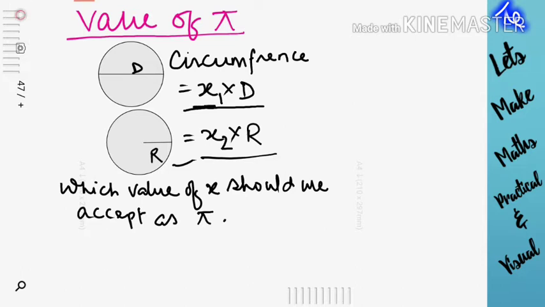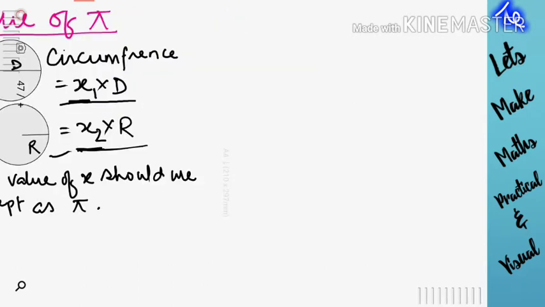So if we take x1, the value of pi will come 3.14, and if we take x2, then it will come 6.28. And in that video it was shown that Euler had also used the value of pi as 6.28 for many years, and after a period of time, he started using it as 3.14. So which value is natural? Let's explore it. Let's look at one of the properties of these geometrical figures.